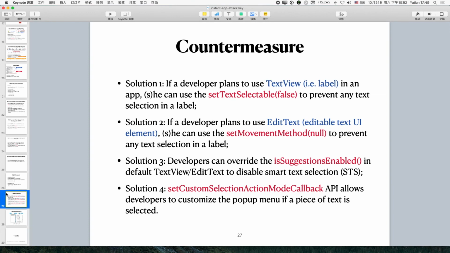So we stop users from selecting any tags, or do not make any suggestions for STS, or stop them from clicking and all these sorts of things. But actually, these solutions do not solve the problem from the root.